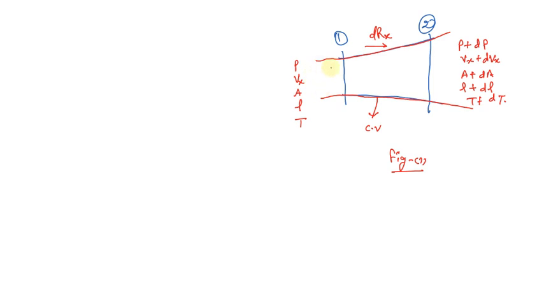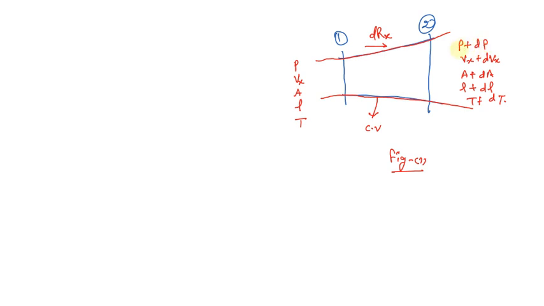At the inlet section the properties that I have assumed are: pressure is P, velocity is Vx, area is A, density is rho, and temperature is T. And at the outlet section there will be some changes because of the movement of the fluid. Those changes I have mentioned in differential form.